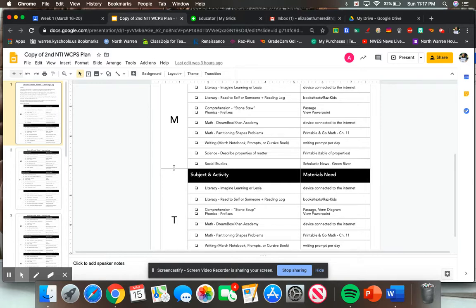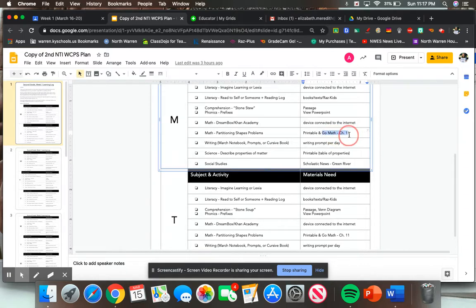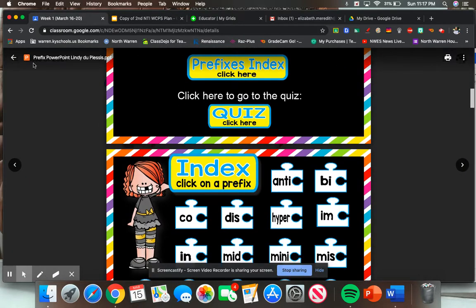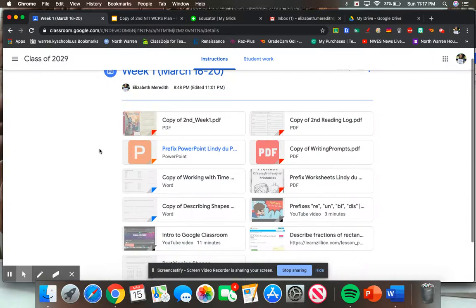For math today, I want you to spend some time on Dreambox or Khan Academy. Doesn't matter which one. I want you to start with this Go Math Chapter 11, okay? This is going to help you work through partitioning shapes, okay? Now, when we partition shapes, that means we're going to be cutting them in half, thirds, or fourths. And we've talked about this a little bit, okay? But I'll probably post a video on it.